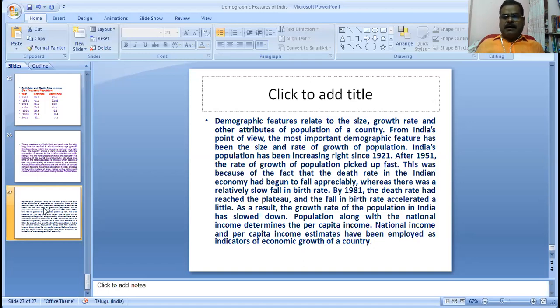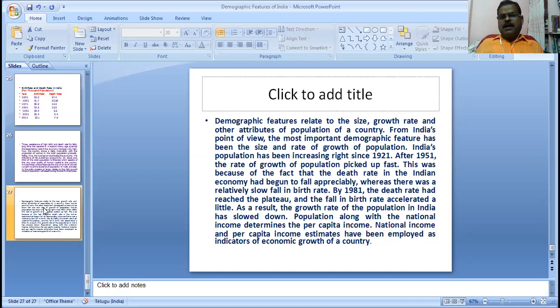Here we have discussed demographic features. What are the demographic features? Students must see all the figures to understand the concept. It is very useful for competition exams. The first is the trends of population. For example, how much was the population in 1991, 2001, and 2011?